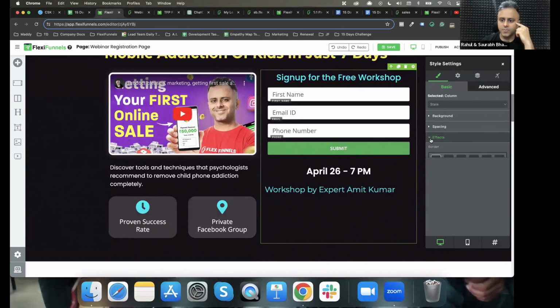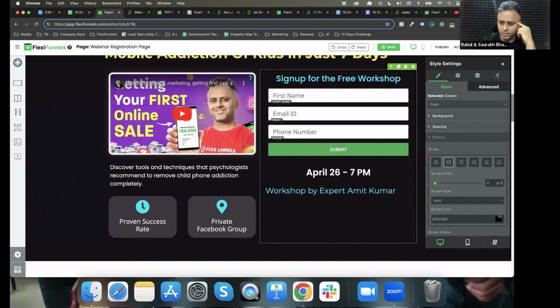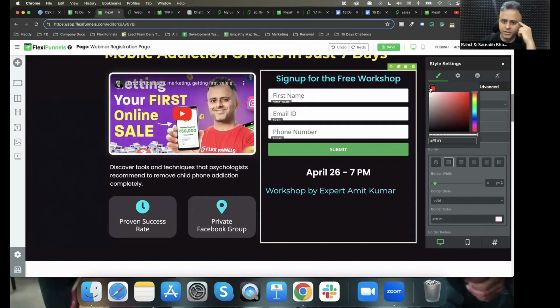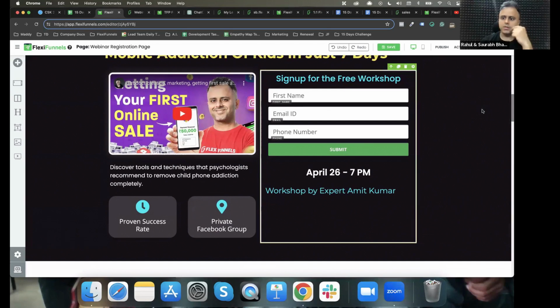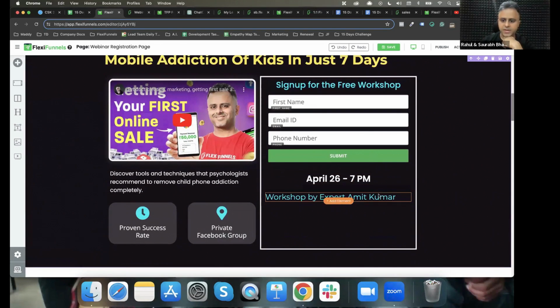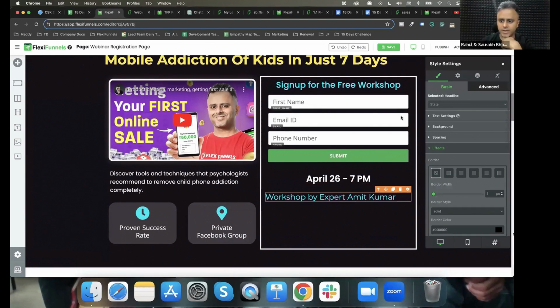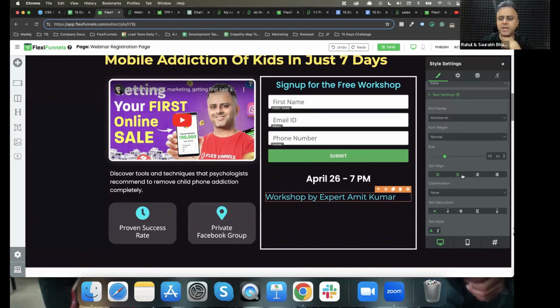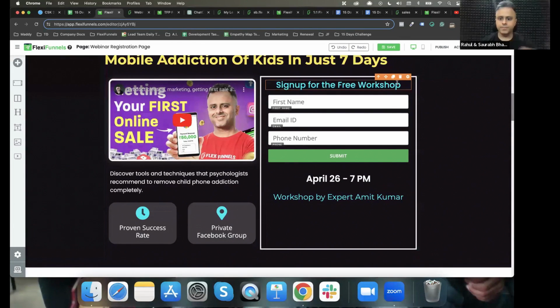I'm going to put an effect and a border like this, whitish in color, so that this looks a bit better. This is center align, so I'm going to make it center align. One-liners are okay. One-liners you can make center align, okay? That is fine. And I'm going to make this bold.